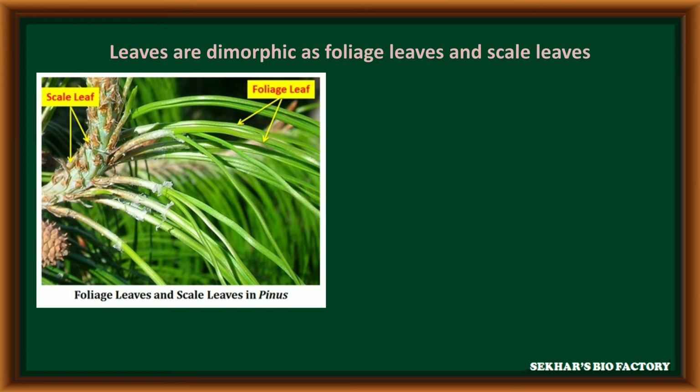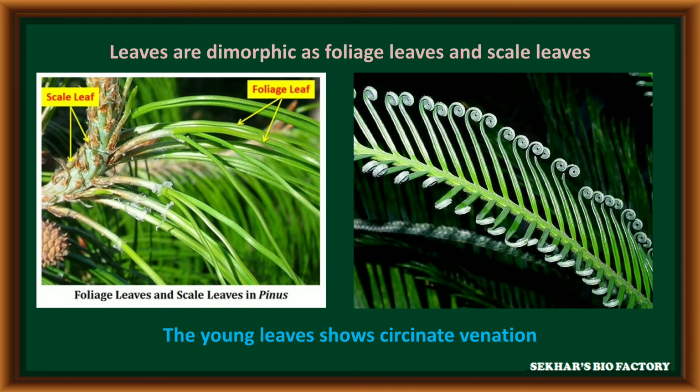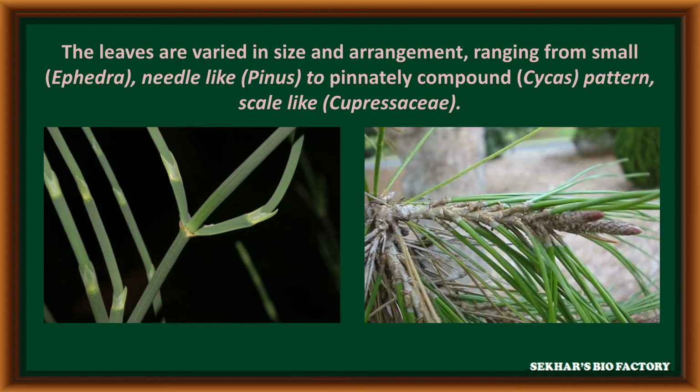The leaf structure. In some of the plants, the leaves are dimorphic in nature, having foliage leaves, which are large in size, and scaly leaves, which are small in size. These are observed in pinus plants. The young leaf, especially leaflets, coils around itself in the form of a watch spring. Such a phenomenon is called circinate venation.